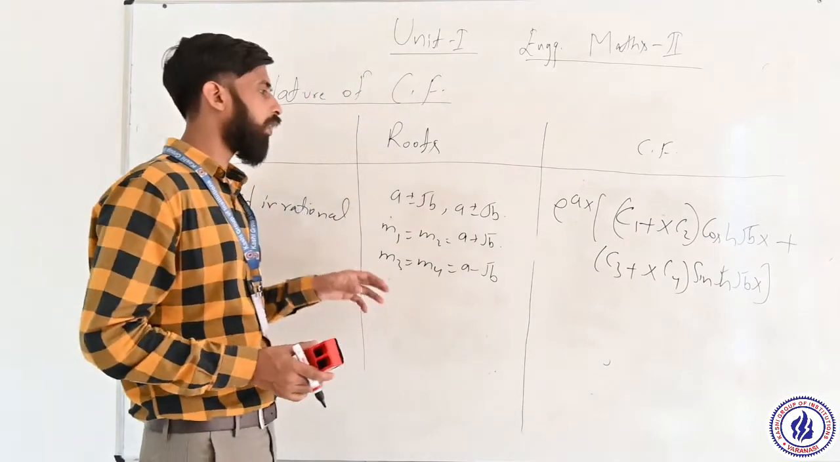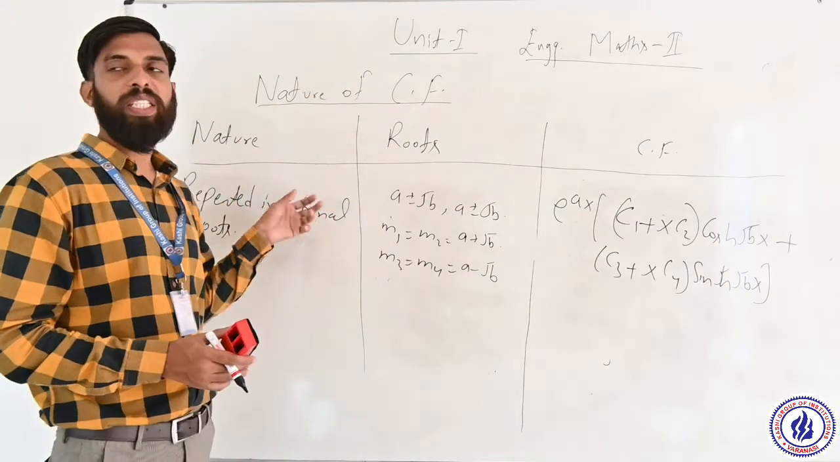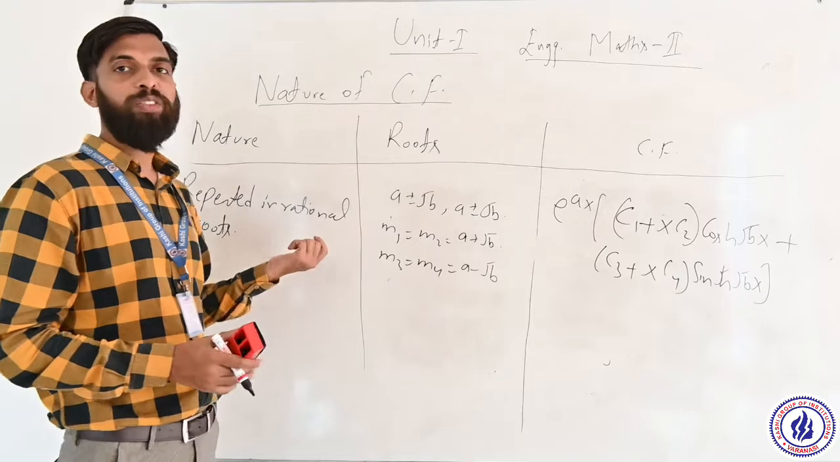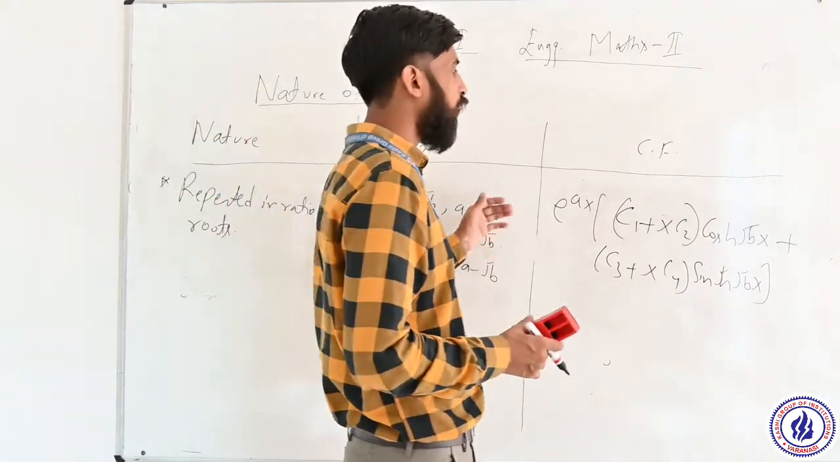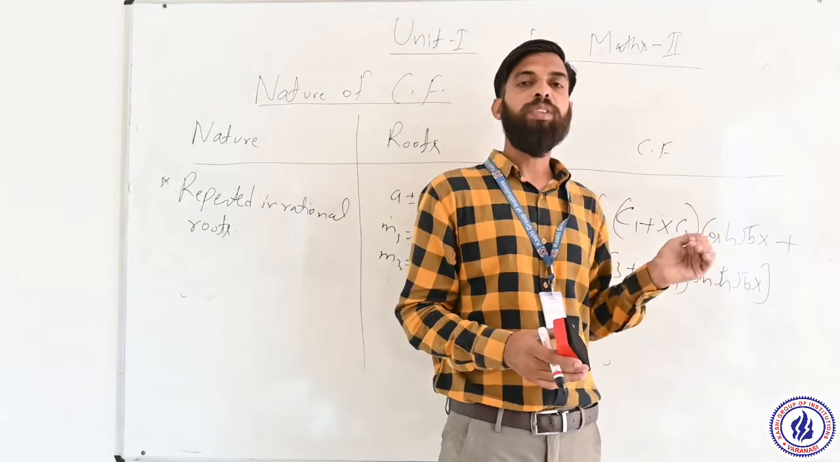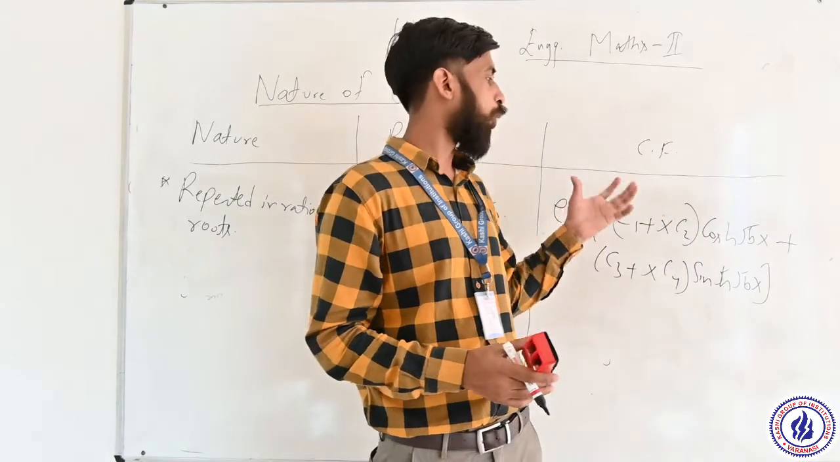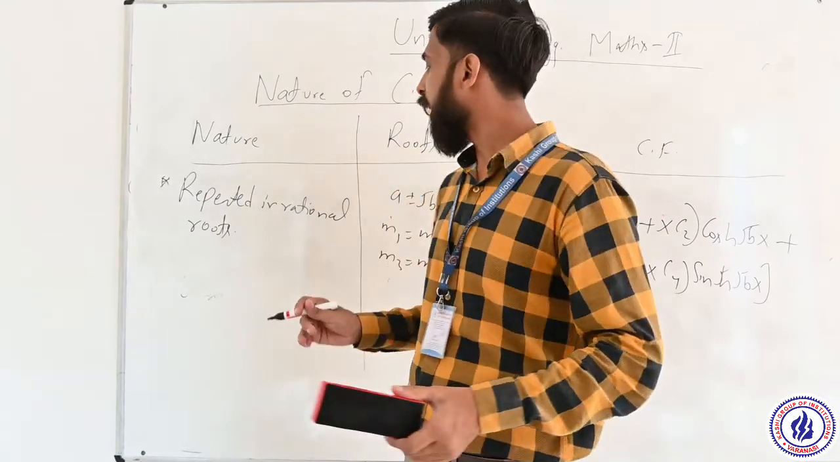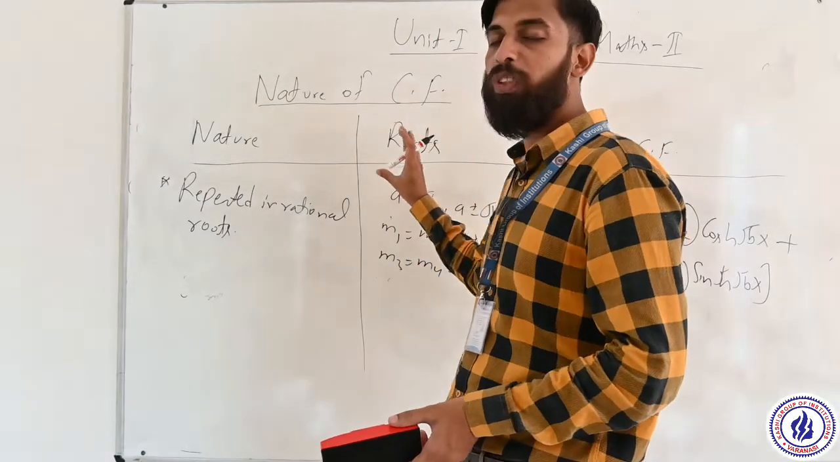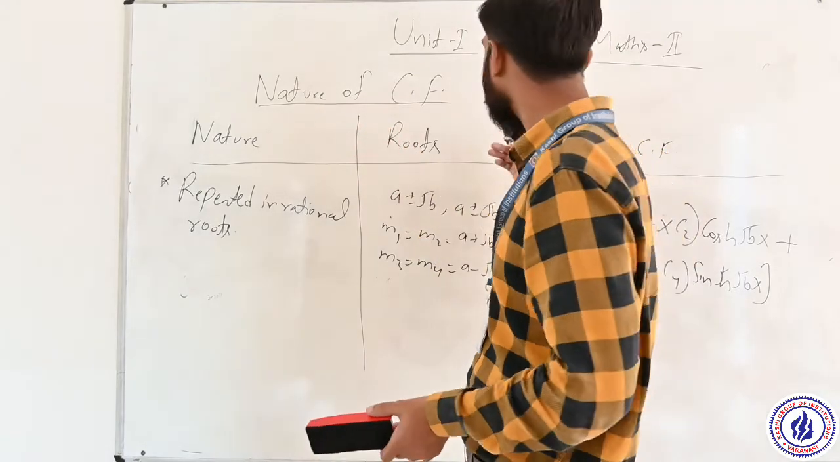So these are the total six cases of the complementary function, and from these six conditions we find the complementary function one by one using these formulas. For that we first have to be clear about the roots, which type of roots they are, and then we can easily declare the complementary function.